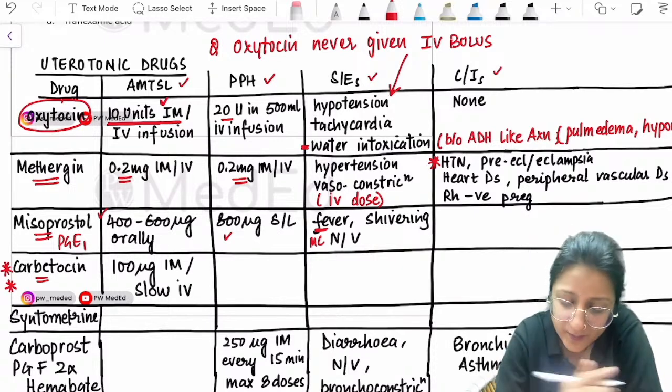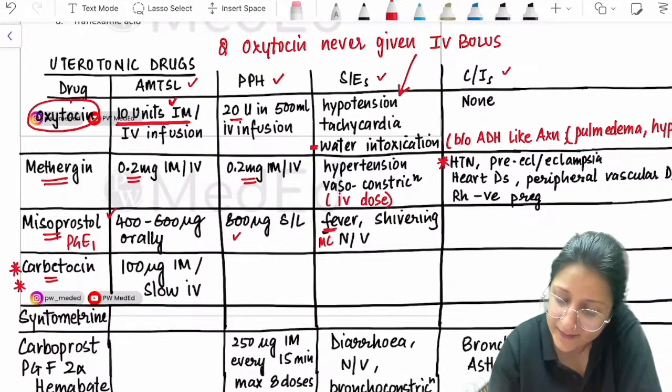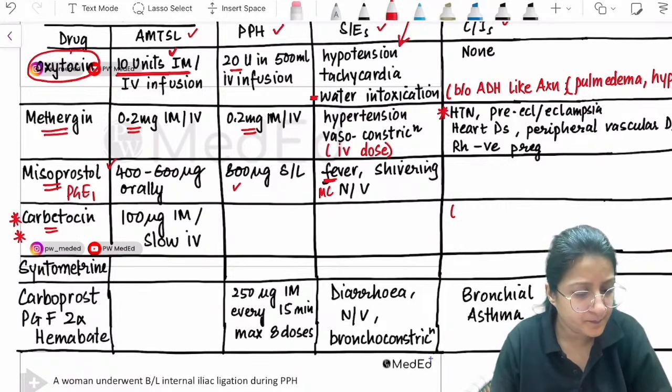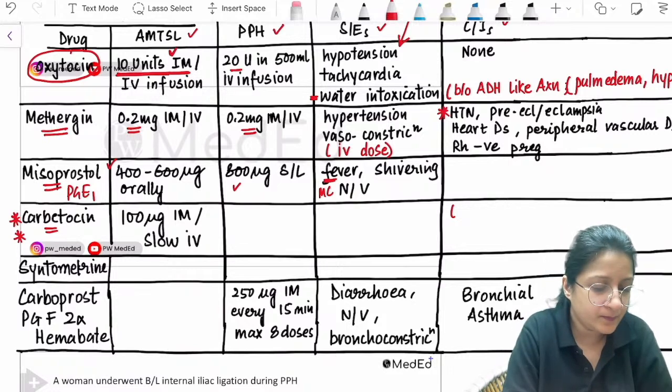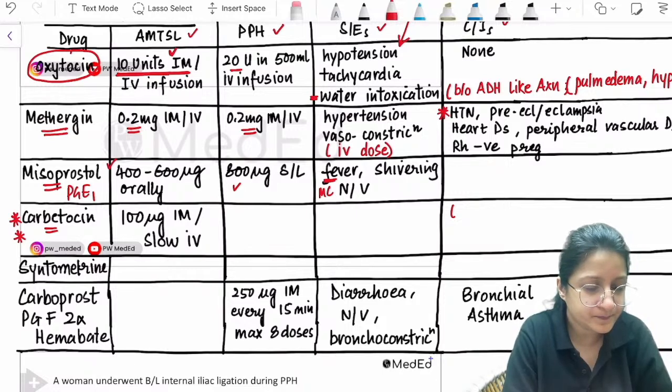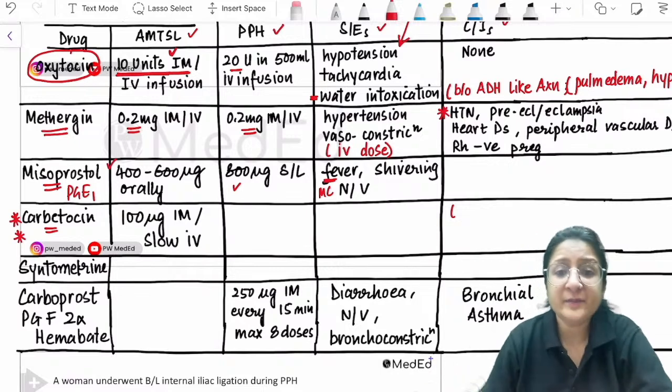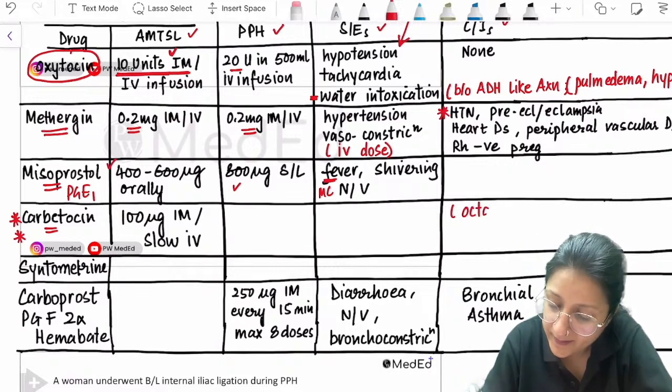So I'll write it here on the side. Remember carbetocin is an octapeptide.